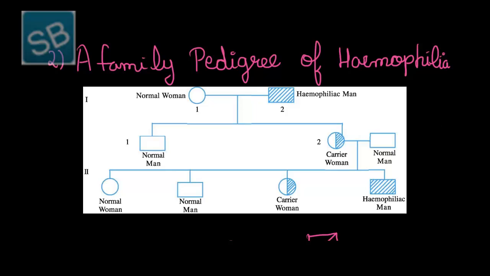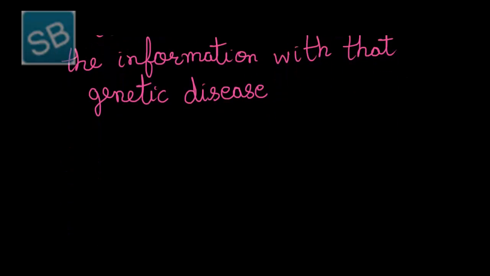Thus, on this basis we can say that a pedigree analysis chart is very important in order to study the inheritance of various disorders for various family patterns. Similarly, such a family pedigree analysis can also be done for other disorders like sickle cell anemia.